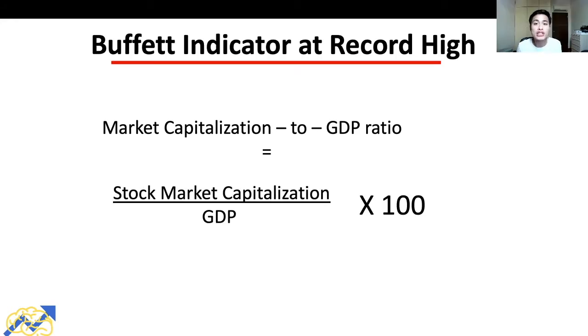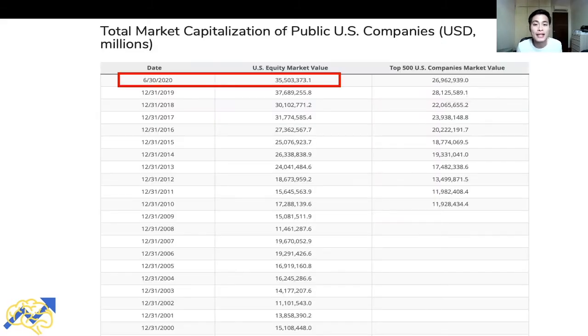While there are a couple of ways to manipulate the fraction to have a high reading on the Buffett indicator, let's take a look at the exact reasons why the Buffett indicator has a record high reading. The first thing that we'll take a look at is the total market cap of the US stock market, so the upper part of the fraction over here. This is a chart showing the total market capitalization of US companies. And if you take a look at the latest reading over here, the total market cap of US companies as of 30th of June 2020 is $35.5 trillion.